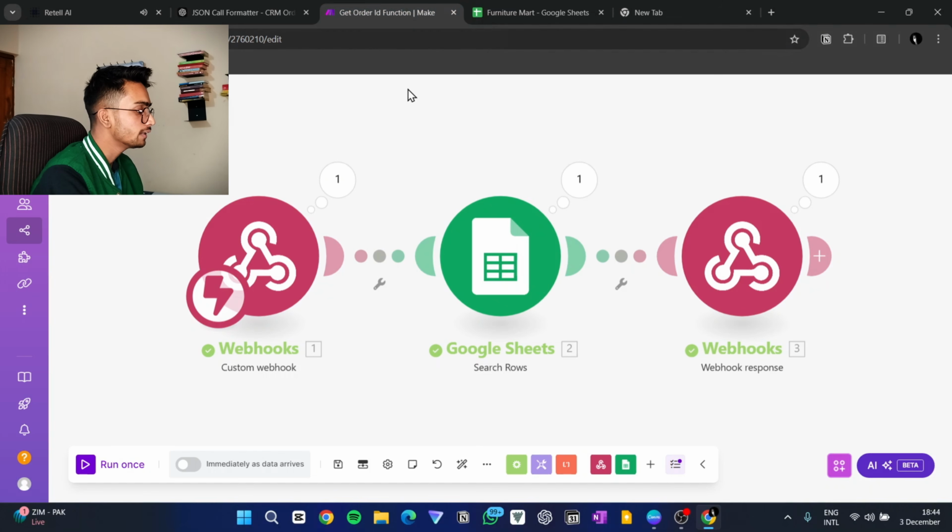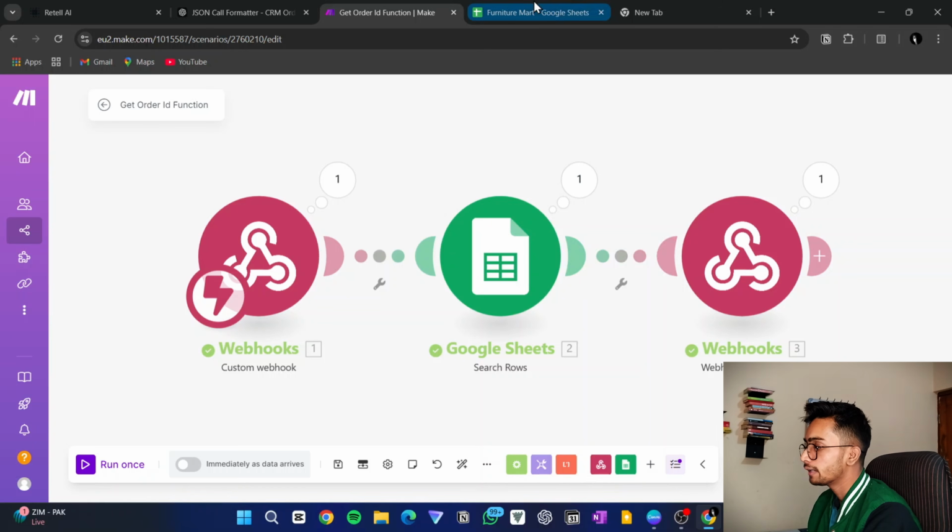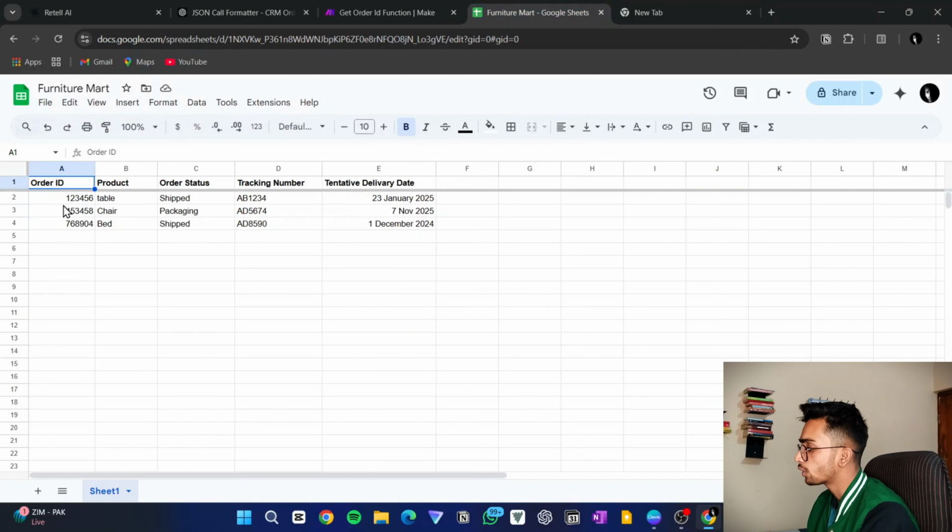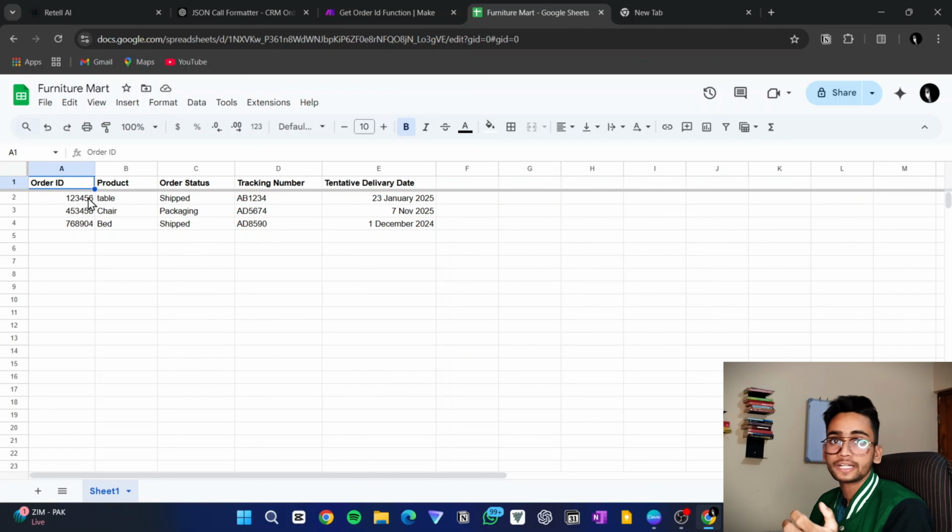So here you can see our automation or the scenario has run successfully. You can see in my CRM, I had this order ID 123456, and when I as a customer gave this order ID, using our custom get order ID function, this agent went to the backend and searched for all the details associated with this order ID.